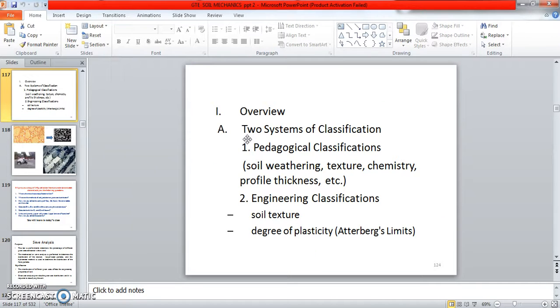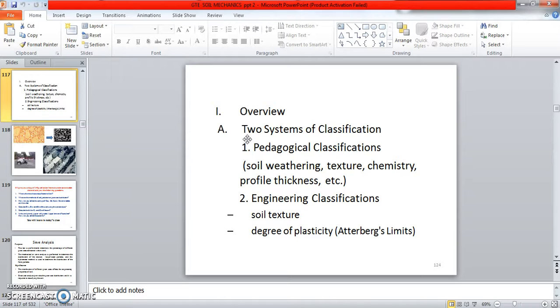Two classification systems: pedological classification, covering soil weathering, texture, chemistry, and profile thickness. So this you have to check in the complete earth structure, how the underground of the soil will be, how the texture shape will be, and how the profile thickness will be. Okay, next, engineering classification: soil texture.